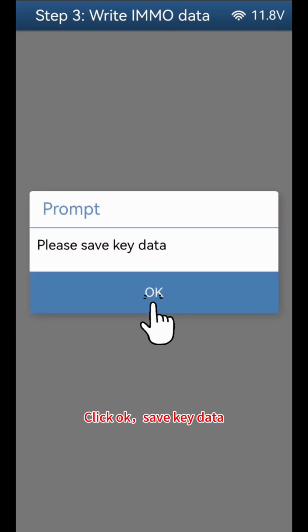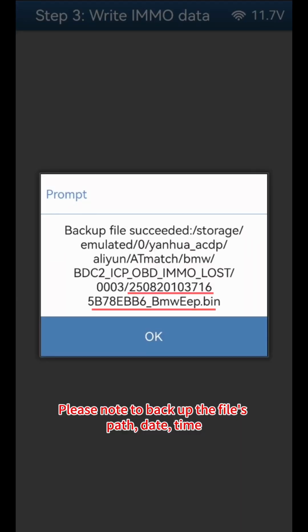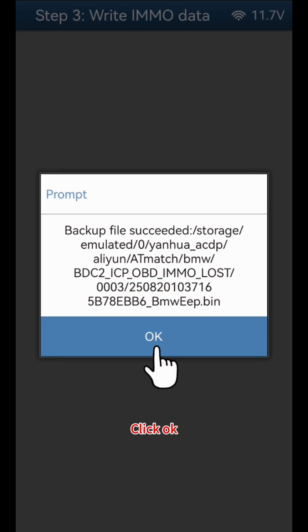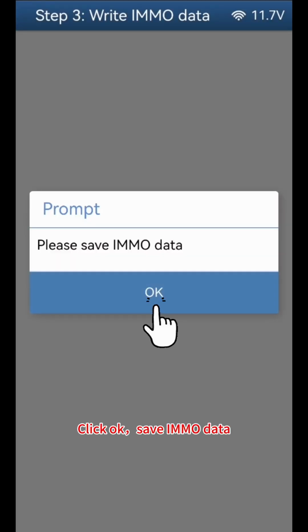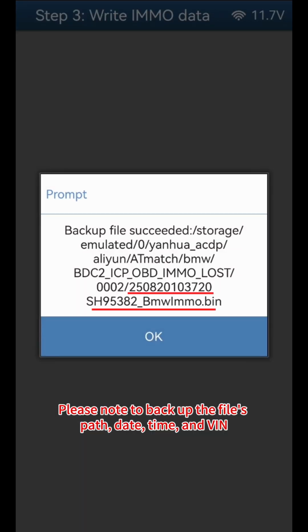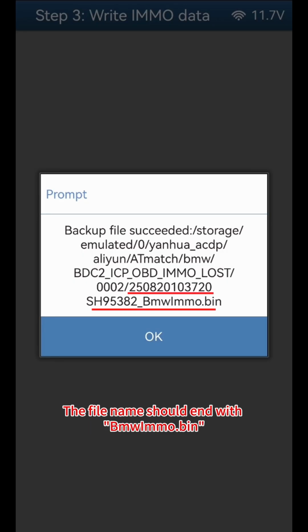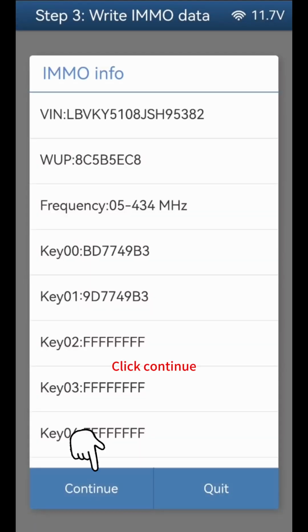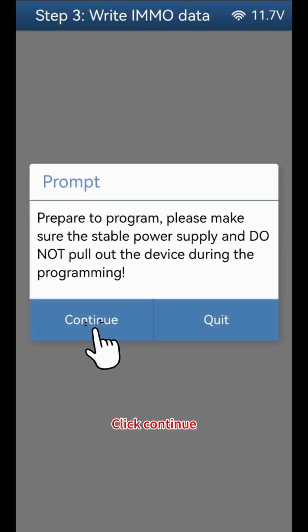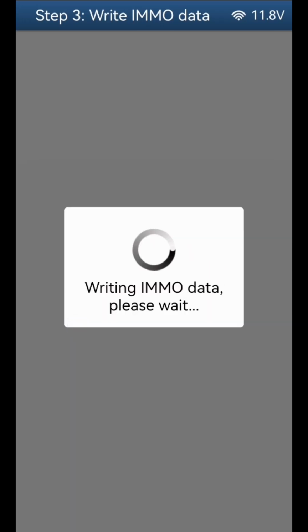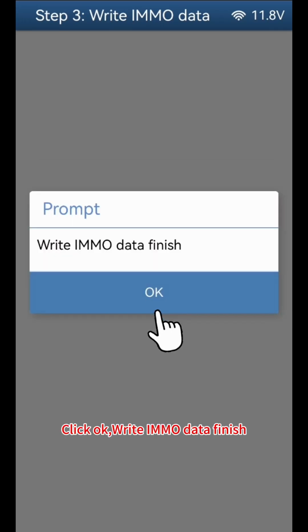Click OK, save key data. Please note to back up the file's path, date, time. The file name should end with BMW EEP, bin. Click OK. Click OK, save IMMO data. Please note to back up the file's path, date, time, and VIN. The file name should end with BMW IMMO bin. Click OK. Click Continue. Click Continue. Click OK, write IMMO data finish.